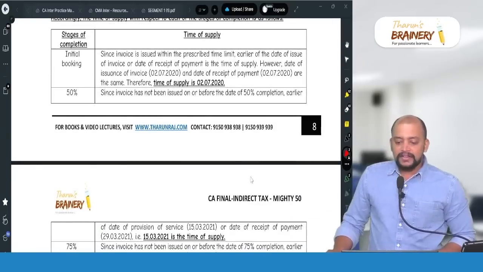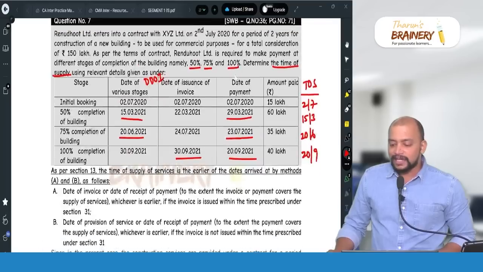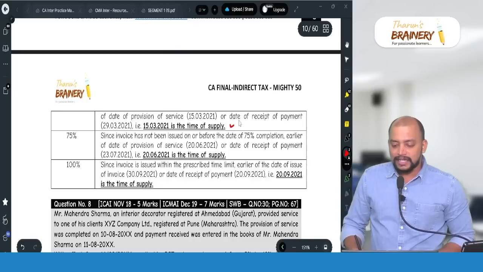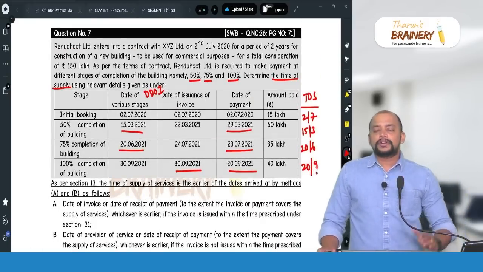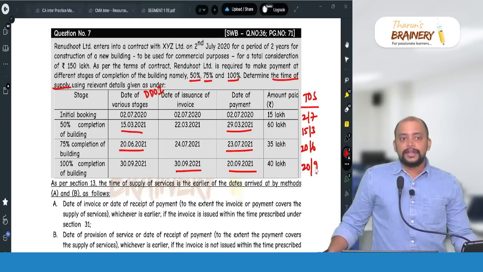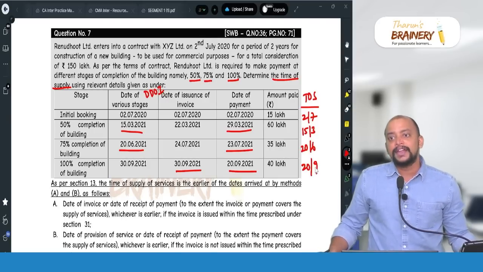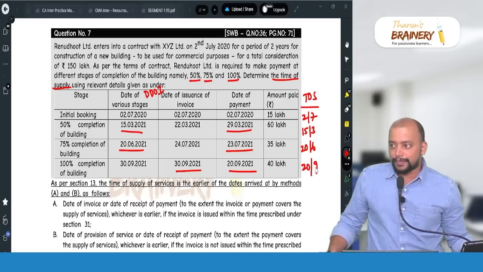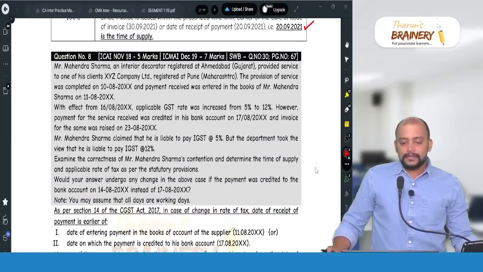2/7. First case 2/7. Next case 15/3. Then 26. And last 39 or 29, whichever is earlier, 29. So therefore this question connects two things: due date of invoice in case of continuous supply of service and time of supply whenever the transaction is continuous supply of service. Then next one, this is in page number 67.